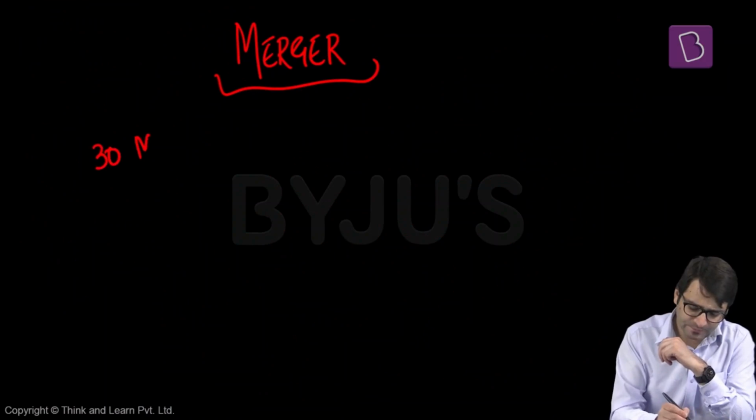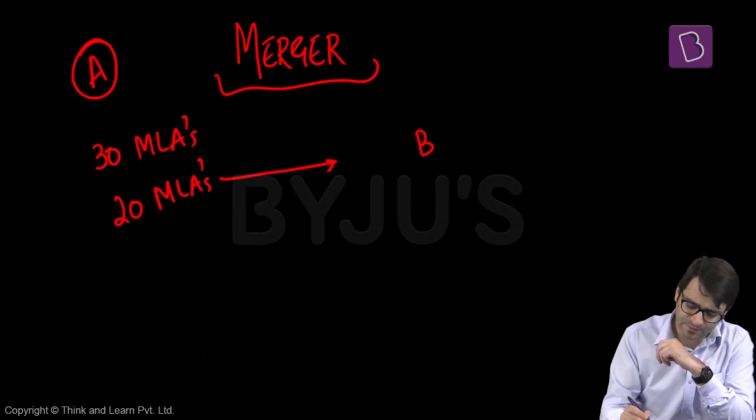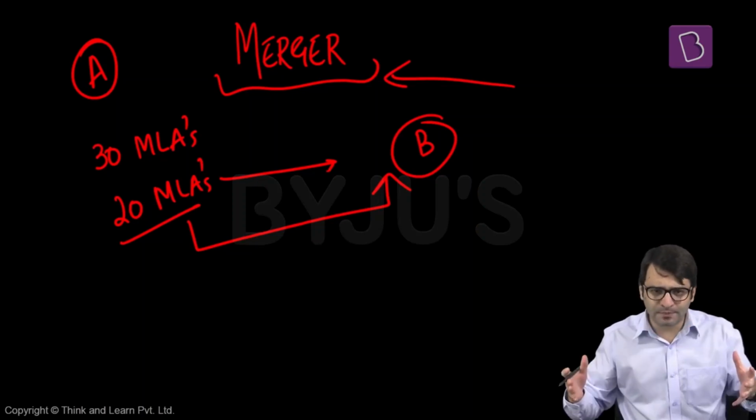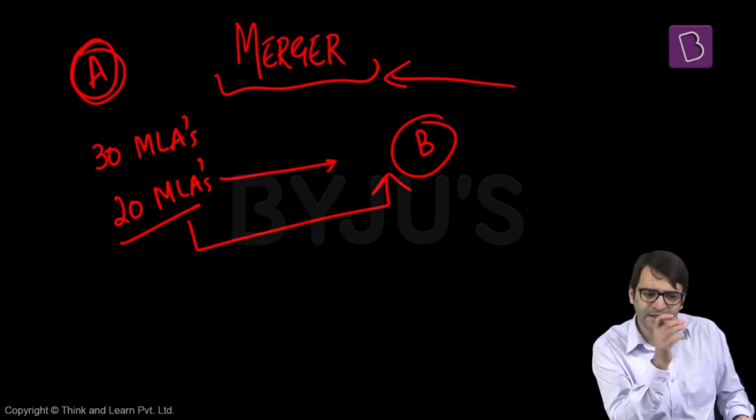You say there are 30 MLAs. If 20 MLAs decide that we don't want to be part of this party A, we want to join party B, this merger of 2/3 MLAs is allowed. These MLAs will not be disqualified. What is the logic? The logic is that we are a group of people who joined political party A, and we believe in some of the ideologies of this political party A. But now the leadership of party A has deviated from the ideology.